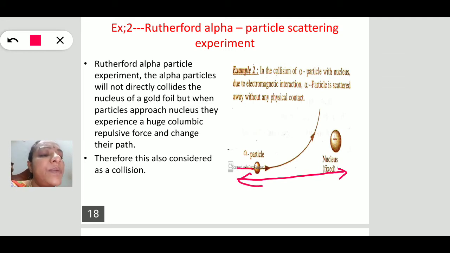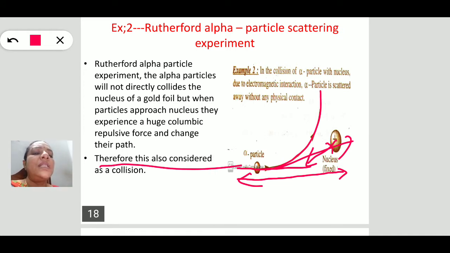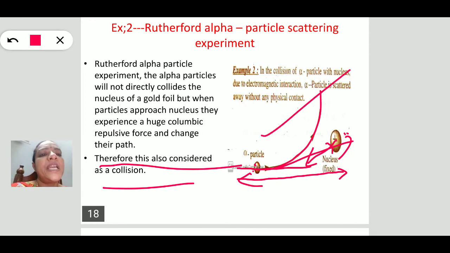When the alpha particle approaches the nucleus, due to the strong coulombic repulsive force, it turns its path like this. This is also considered to be a collision. There is a change in its path. So this is also a collision. That means there may not be physical contact between these two bodies. Even though there is no contact between the alpha particle and the nucleus, there is a change in the path of the alpha particle. This is also considered to be a collision.